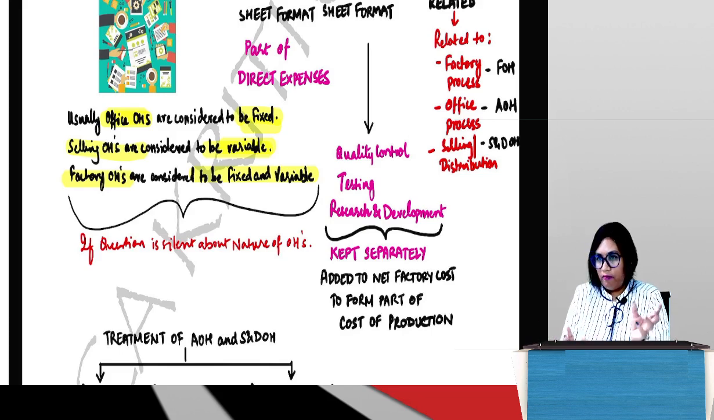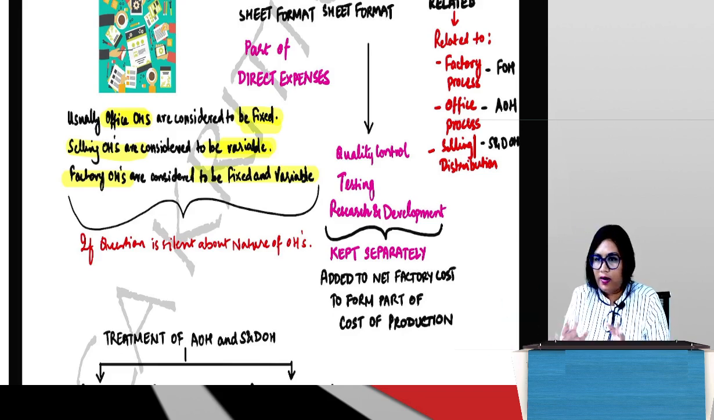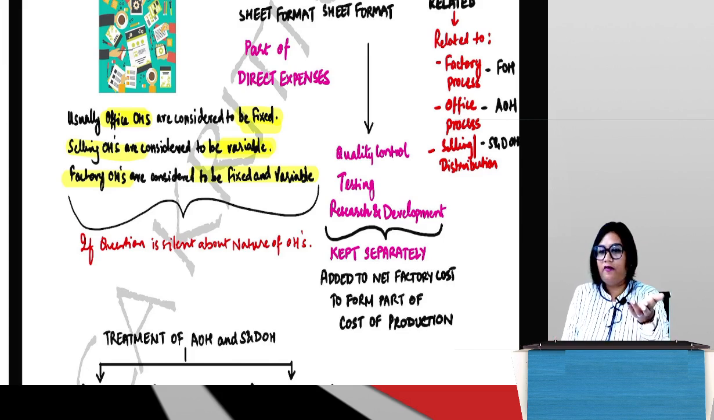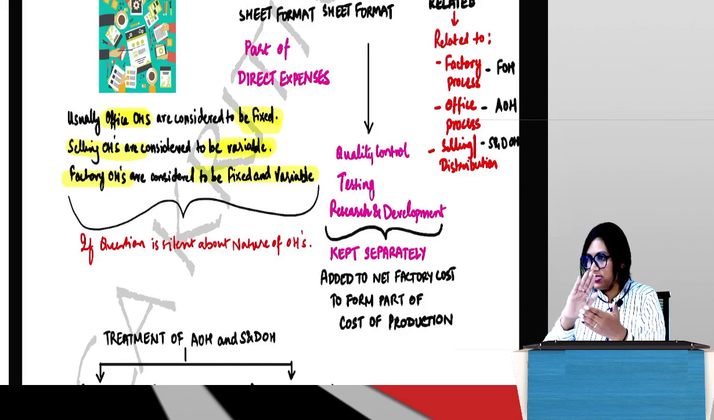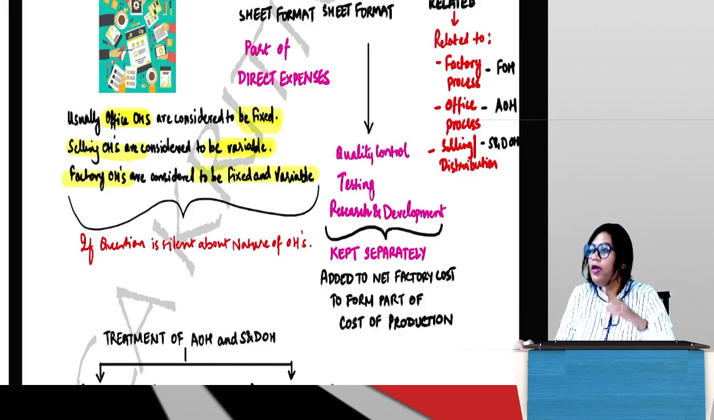One of the overheads will be more bent towards fixed or variable. You will see that factory overheads are usually equally fixed and variable. Like most costs are fixed also, most costs are variable also. Selling will usually be variable. When I say usually variable, let's say out of 10 costs in selling and distribution, 8 will be variable, 2 will be fixed. So it's more inclined towards being variable. And admin will be more inclined towards being fixed than variable. That is what I mean when I say usually.